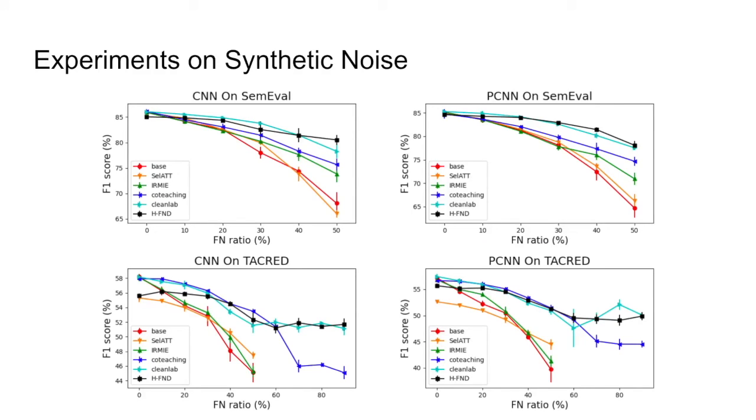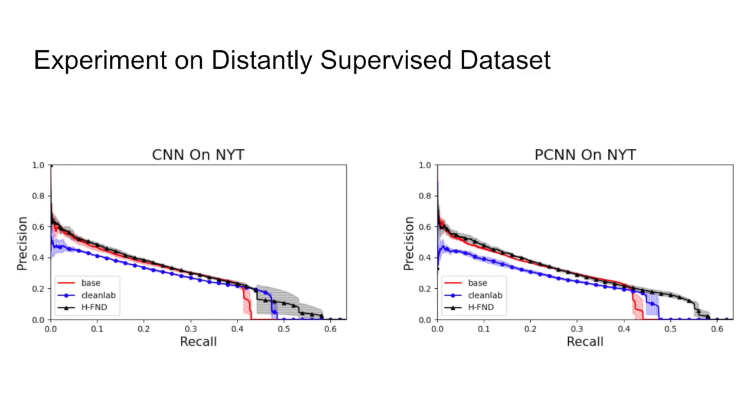For the experiment, we evaluated H-FND and other baselines on datasets with both synthetic and distantly supervised noise. As we can see from the figure, H-FND achieves performance comparable to, and sometimes surpassing, that of state-of-the-art models, especially when noise levels are high. On real-world distantly supervised datasets, we can see the same trend. Our model performs especially well when high recall rates are needed.